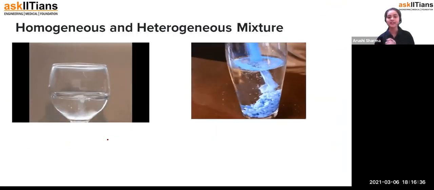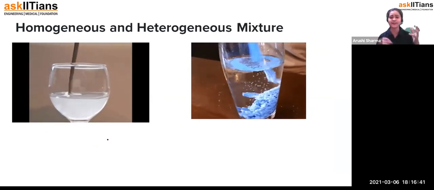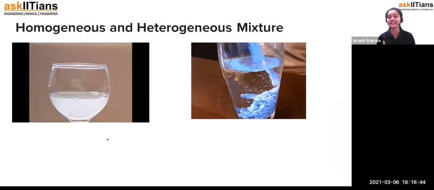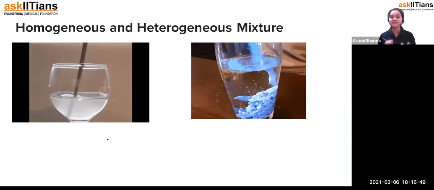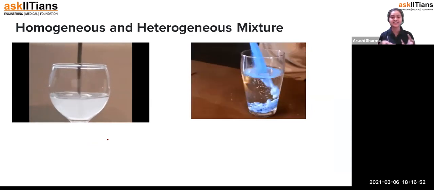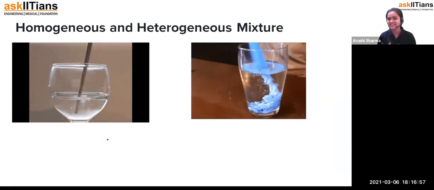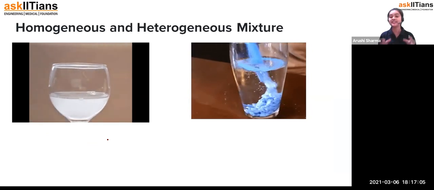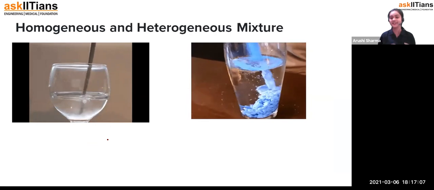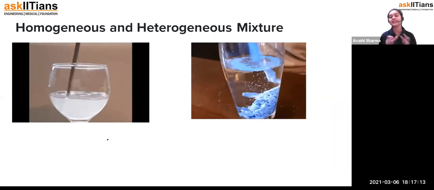So what is a mixture? A mixture is when you are mixing 2, 3, 4, 5, 7, 8 many things together, and we get it in the form of a mixture only. For example, when our mother cooks food and makes vegetables, she has vegetables, then many spices: salt, red chili, turmeric, and coriander. So many components are there. When we mix all these components, we get cooked vegetable and then we eat it. So that is the mixture, students. When we add many compounds together, we call it a mixture.